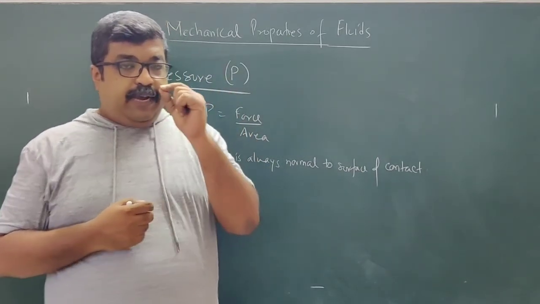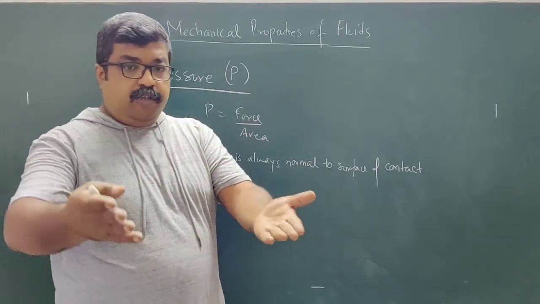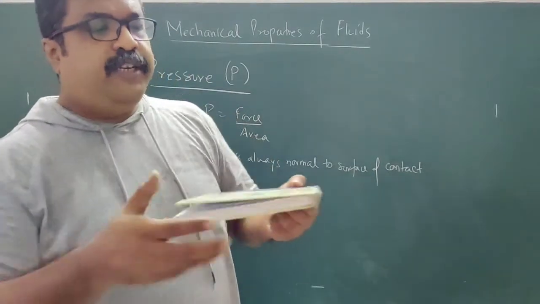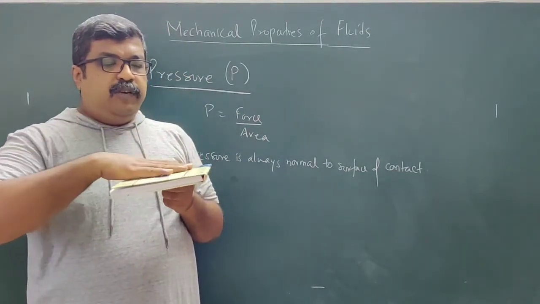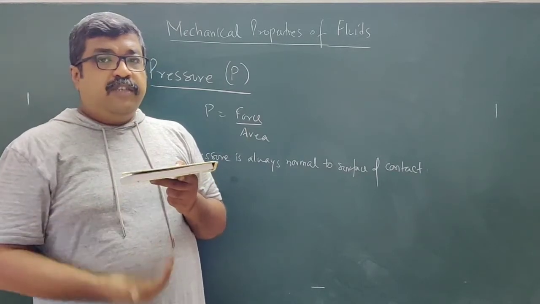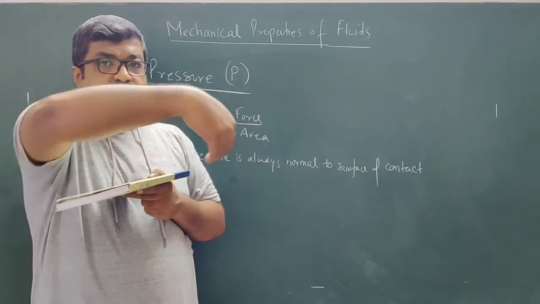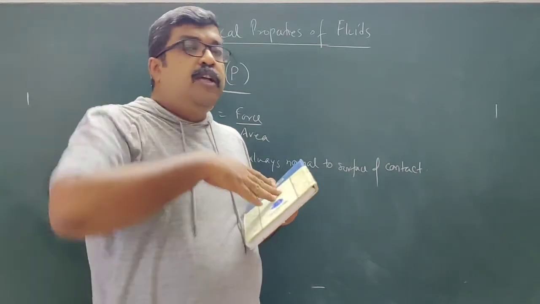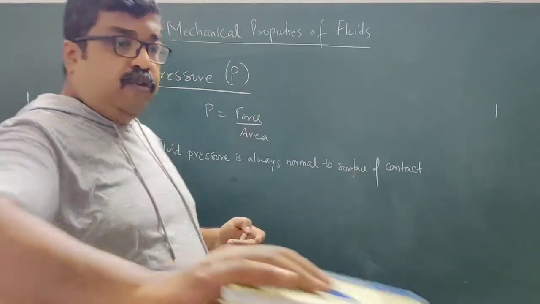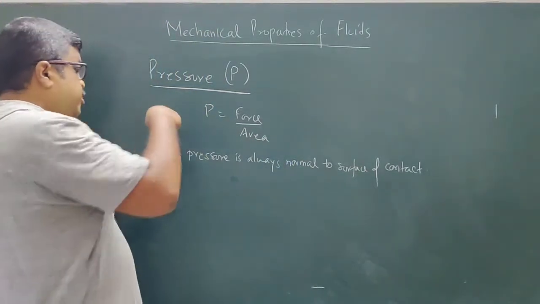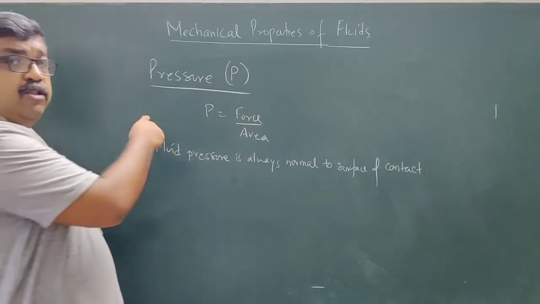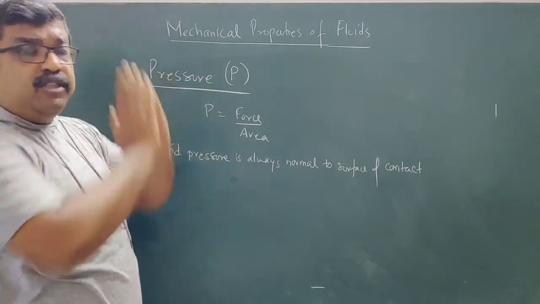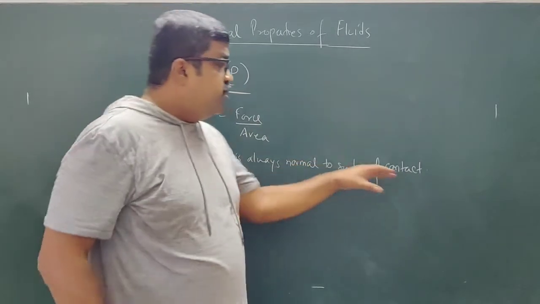So these fluids are exerting pressure on me, on this table, on this board, everywhere. If I consider this object, this notebook, fluid pressure on this surface acts in the downward direction. On this surface, it is acting in the upward direction. On this surface, it is acting in this direction. So wherever there is a surface, the fluid will exert a normal force. Similarly, on this board, the fluid pressure will be perpendicular to this board. On the ceiling, fluid pressure will act vertically upward, normal to the ceiling. So it is always normal to the surface of contact.